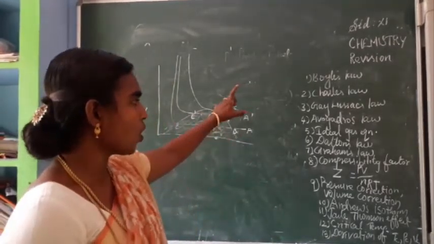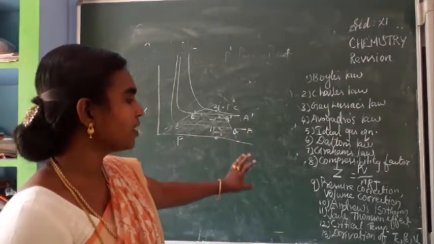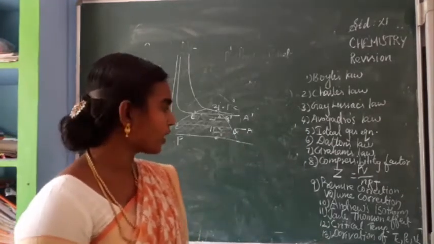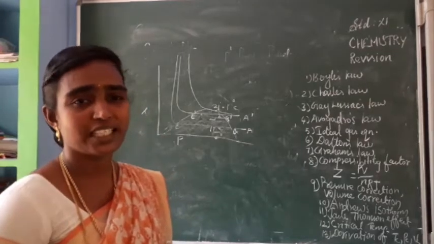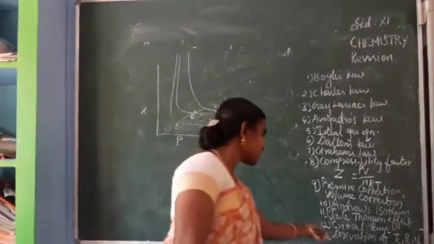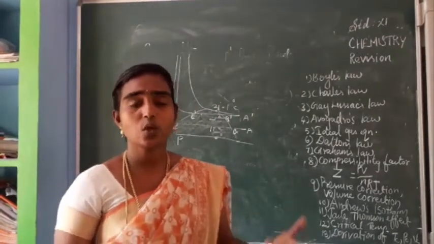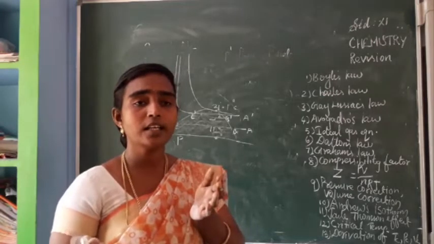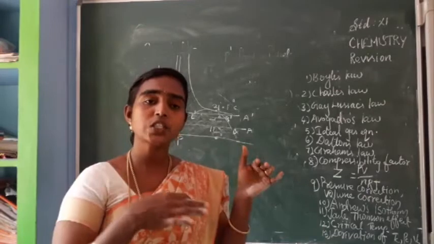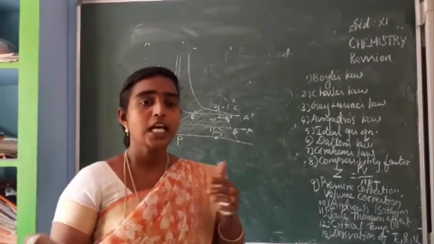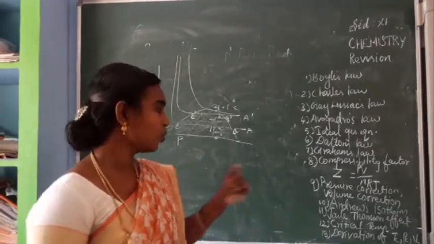You have to study all these laws. Gas equation, Dalton's law, Graham's law, compressibility factor, pressure correction, volume correction, Andrews isotherm, Joule-Thomson effect. Joule-Thomson effect is a phenomenon. In between, this derivation is given, we can see at the end. So what is it? It's a phenomenon. When a gas expands adiabatically from the high pressure region to low pressure region, the gas can feel cooling, isn't it? So this is called the Joule-Thomson effect.